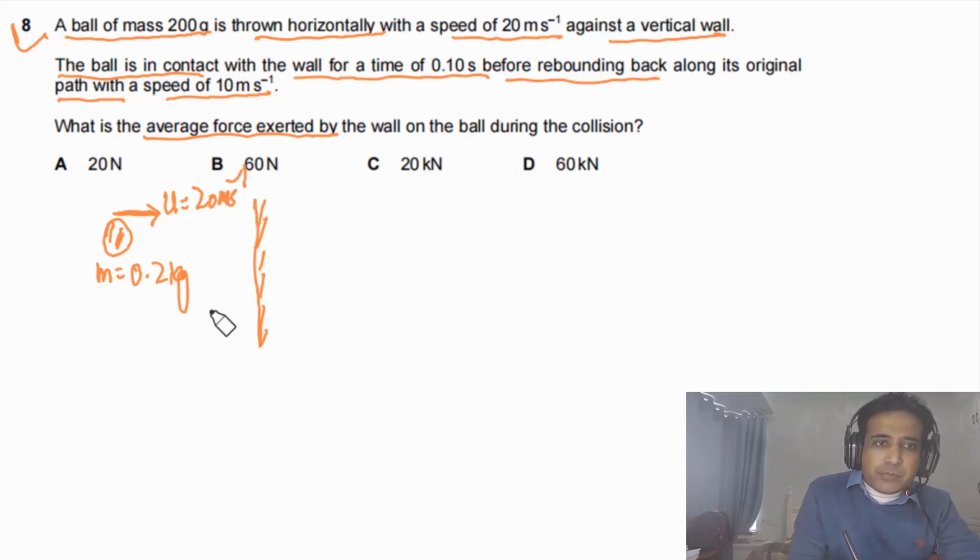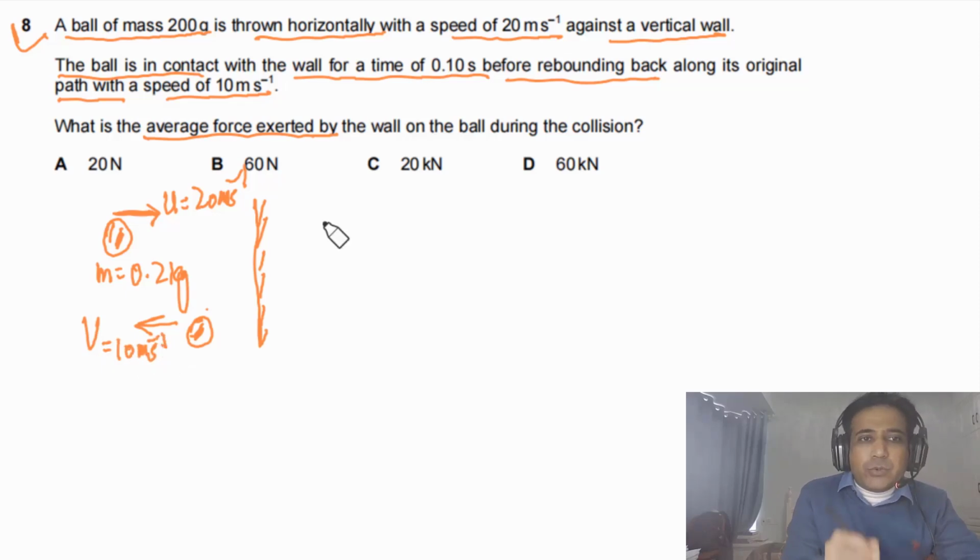The speed of this ball after rebound is also given to us. We have the value of v, equal to 10 meters per second. We need to calculate the average force on the ball, so we need to calculate the value of F average. This is simply equal to the change in momentum over the time taken, meaning the time in contact.